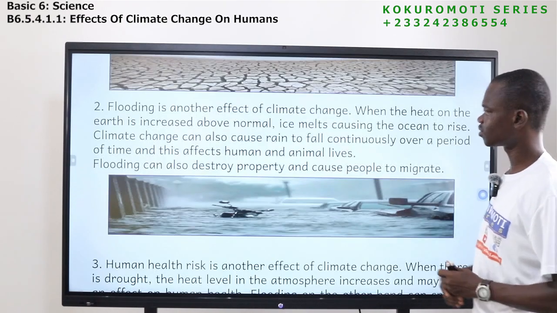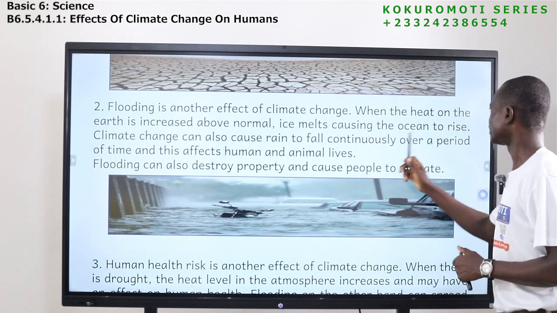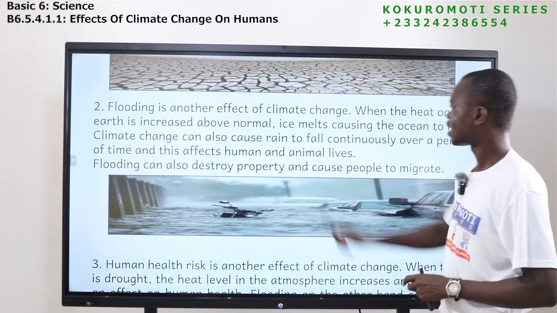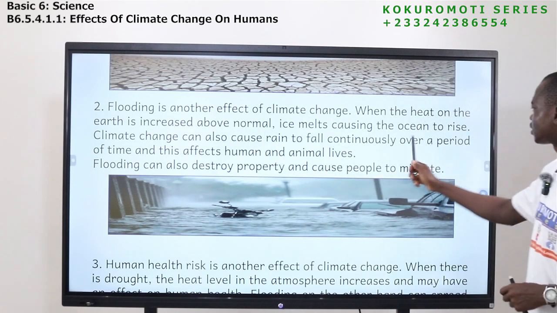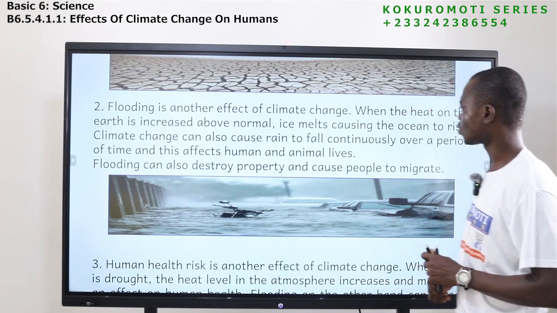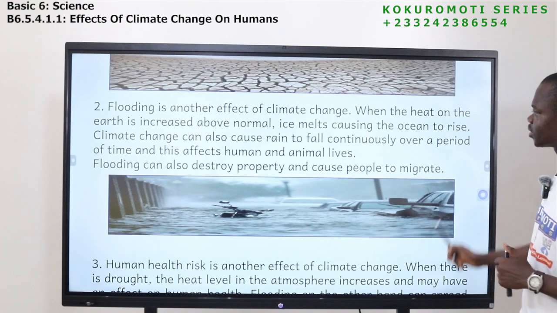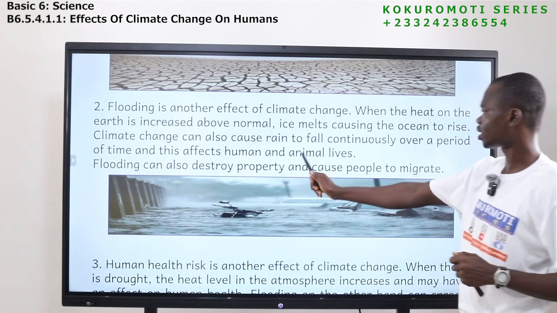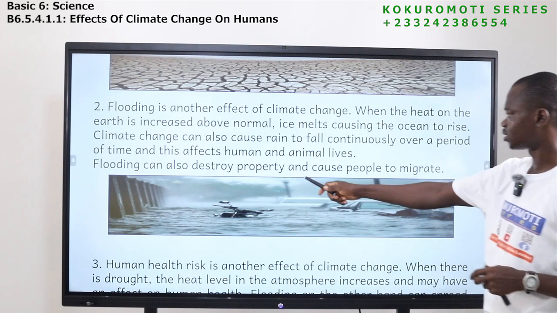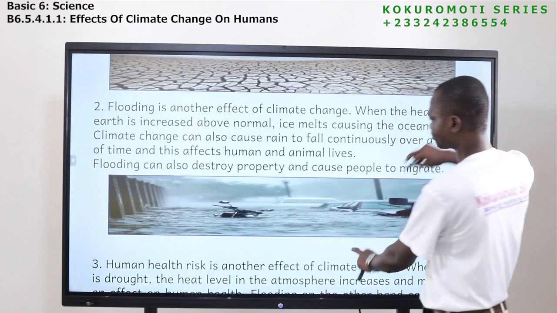The next effect is flooding. Flooding is another effect of climate change. When the heat on the earth is increased above normal, ice melts, causing the ocean to rise. Climate change can also cause rain to fall continuously over a period of time, and this affects human and animals' lives. Flooding can also destroy property and cause people to migrate. So let's look at this picture.